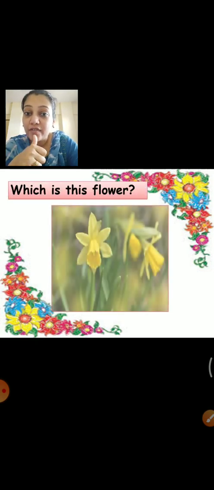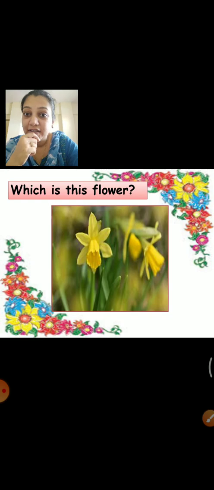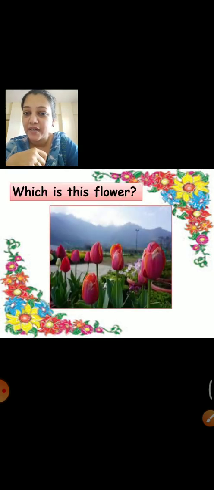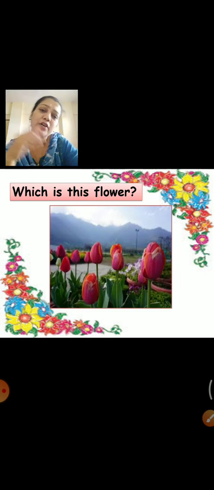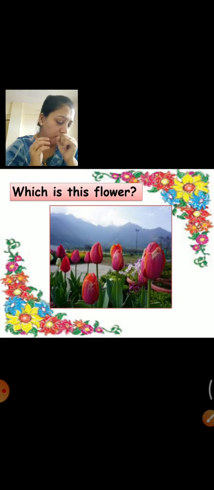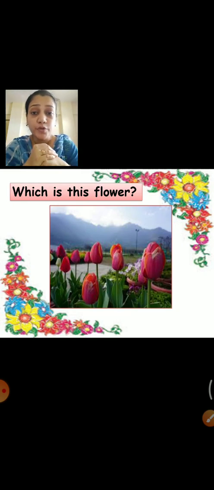Which is this flower? Daffodil. Very good. Which is this flower? The last one. This is tulip. So nice. Very, very good children. So now you know the names of different flowers. You have seen different flowers. You have learned different flowers today, right? Hope you don't forget these names and you remember well. Okay, children?